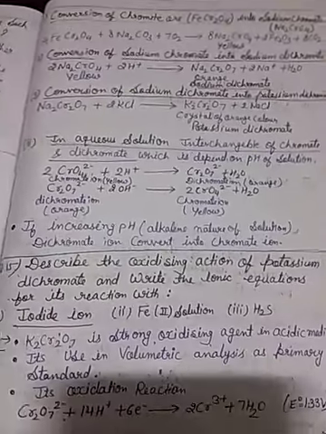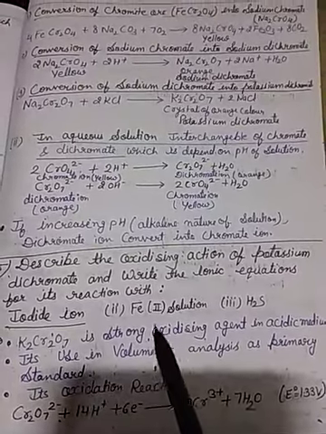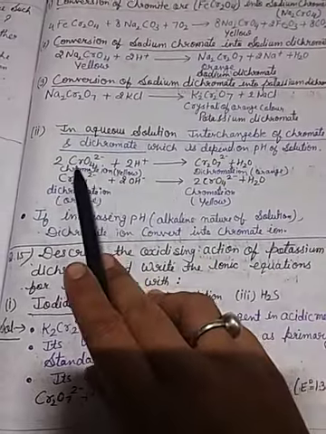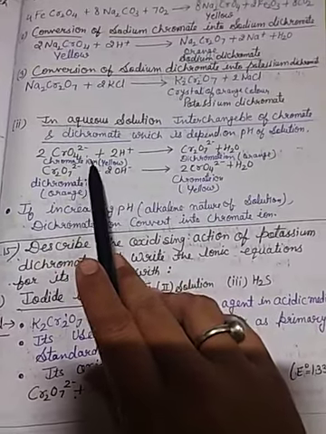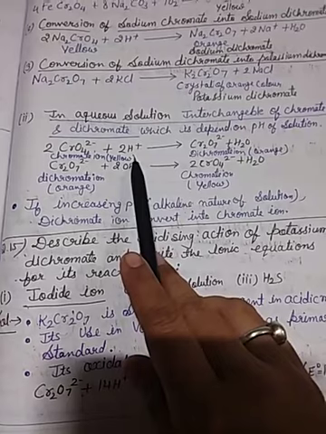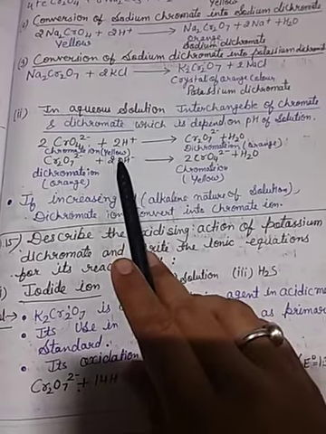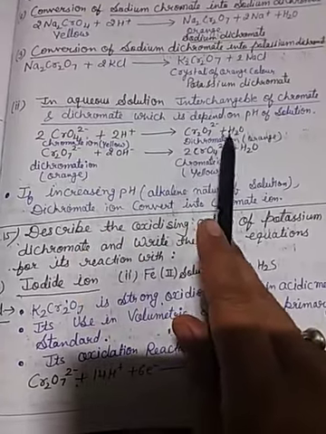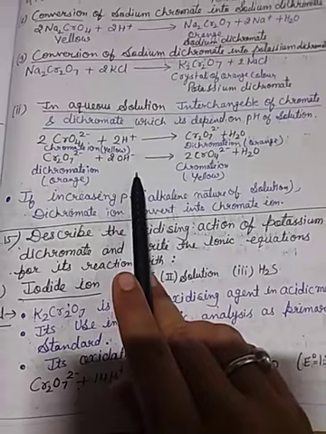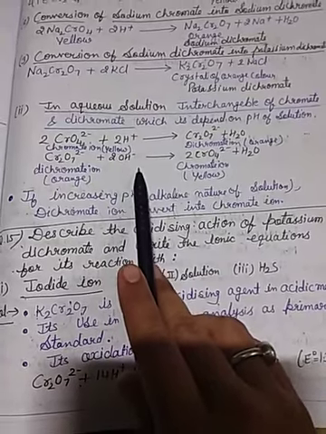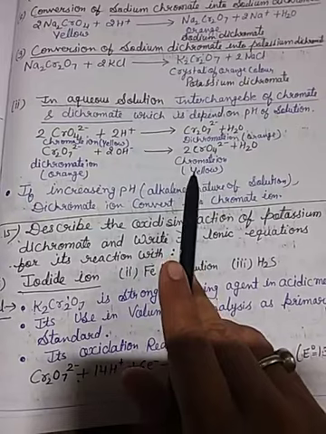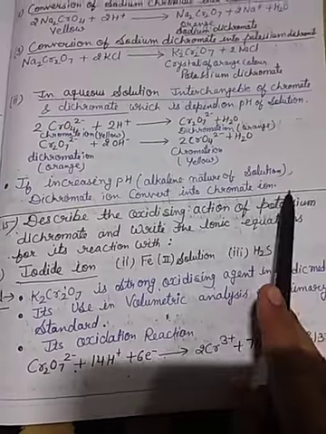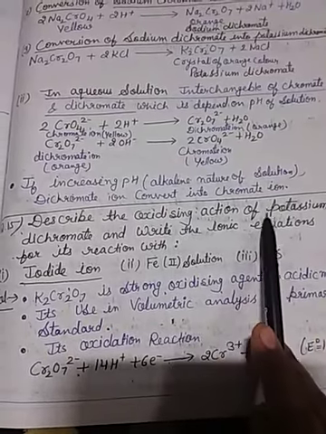Chromate ion CrO4 2 minus in acidic solution converts into the dichromate ion, and dichromate ion in alkaline solution, like increasing pH, that means basic, converts again into the chromate ion. So if pH is increased, the alkaline nature of the solution increases, so dichromate ion converts into the chromate ion.